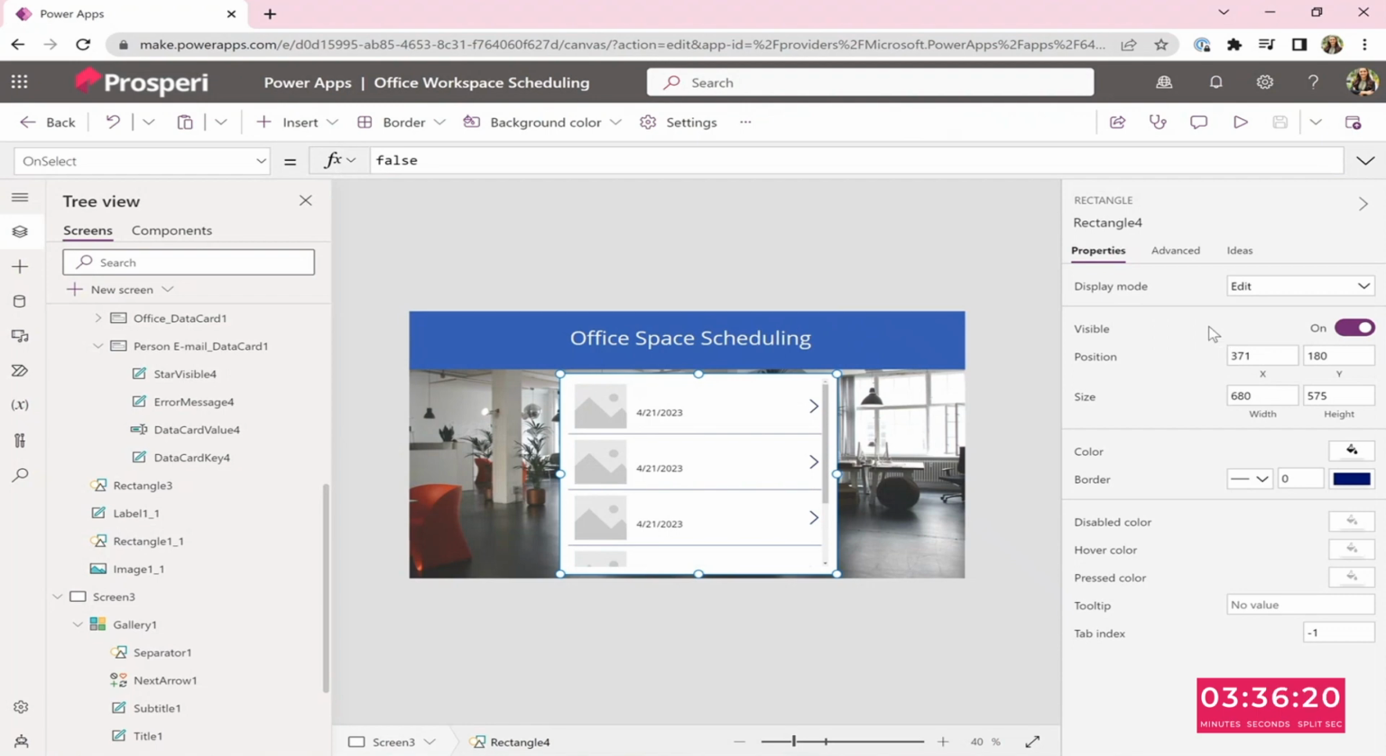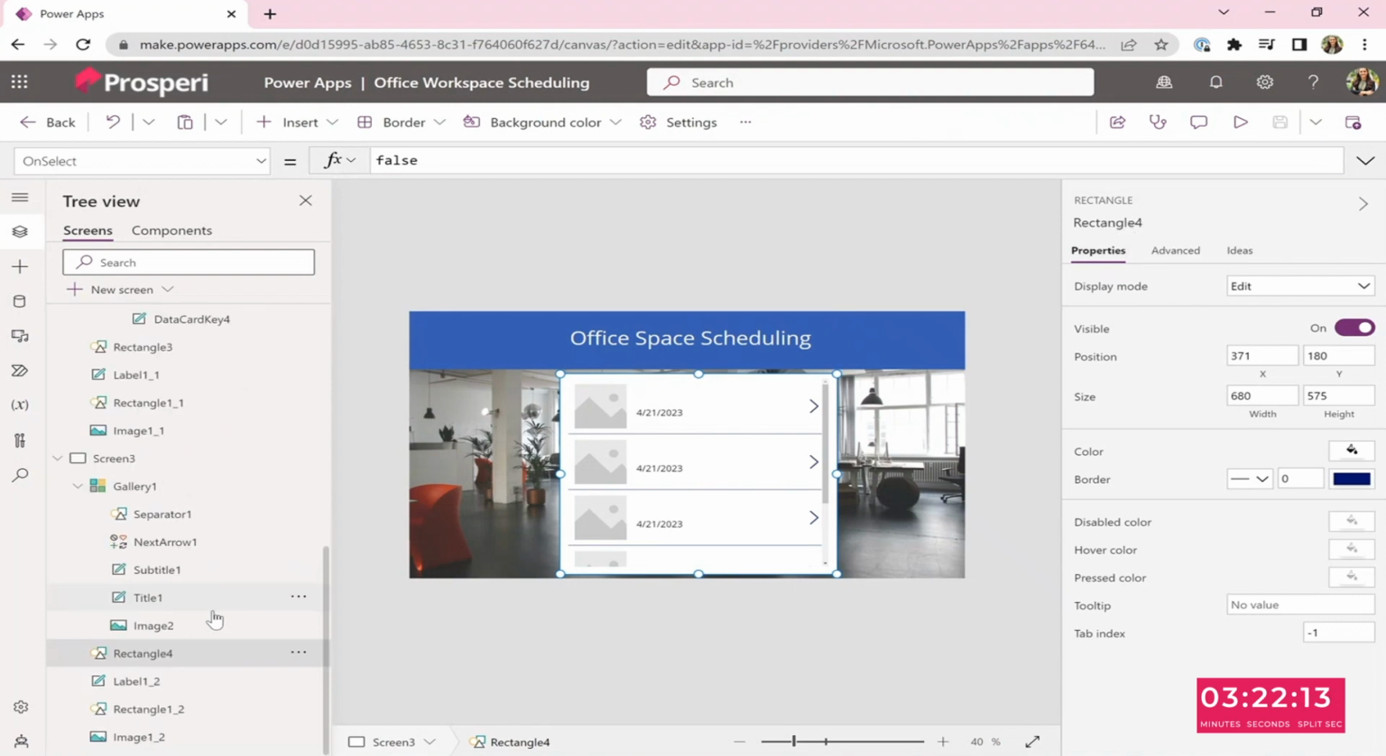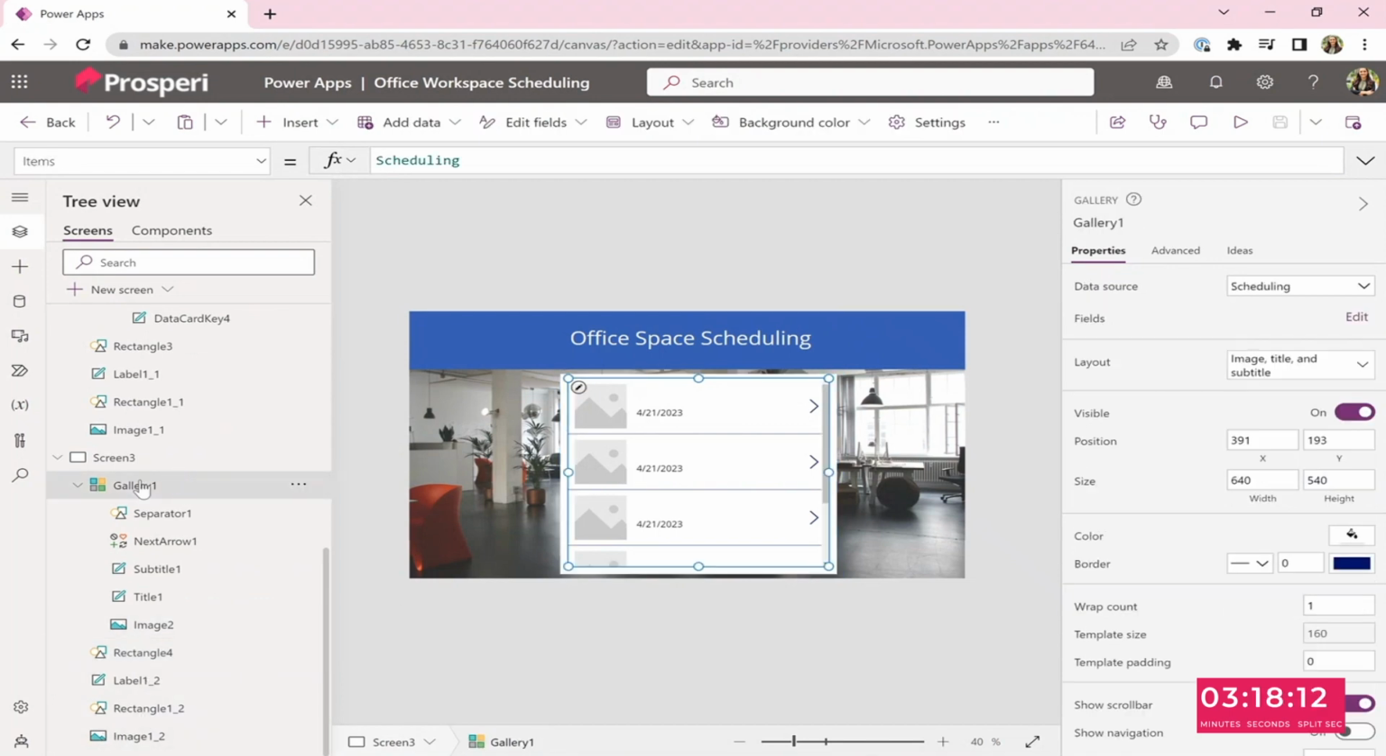What's selected is actually Rectangle 4, and you can see because it has the name Rectangle 4 is selected. So if you ever have any problems selecting things, you can just select it off the left hand side. So just select Gallery 1 from the left hand side. Gallery 1. Oh, got it.